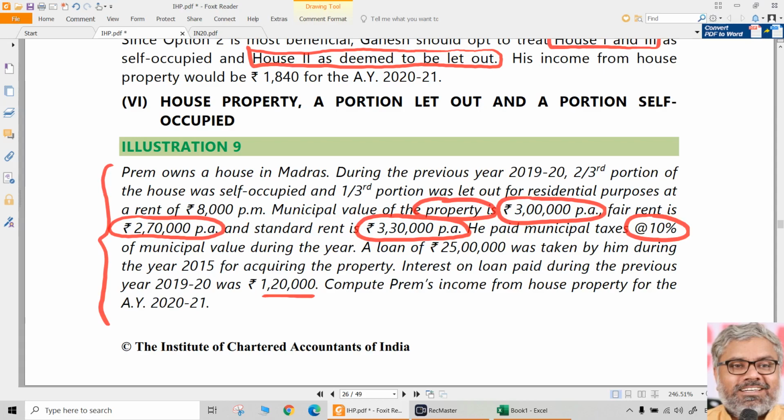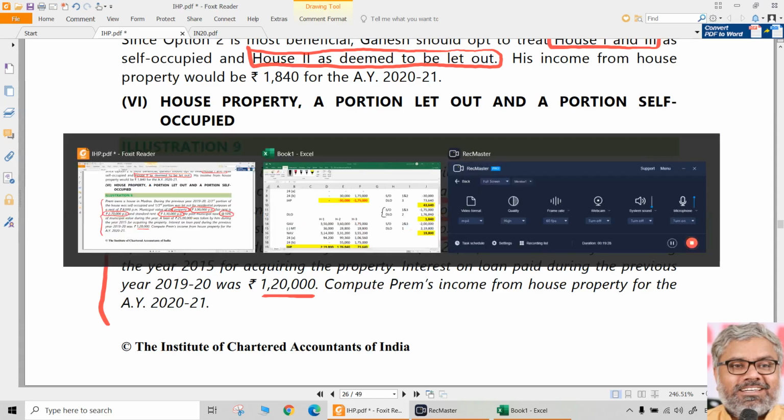That's all. So he has given the interest on the loan paid during the previous year directly. What was the rate of interest, pre-construction period? Nothing is there. So let us say the interest on the borrowed capital during the previous year was 1,20,000. That is available for deduction under section 24B. Compute Prem's income from house property for the assessment year 2020-21.